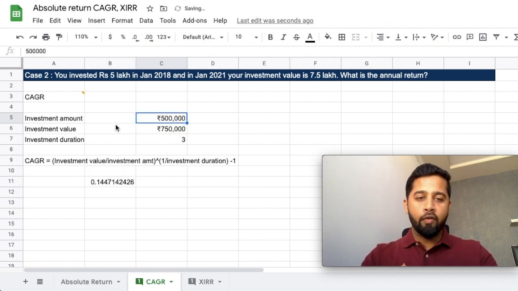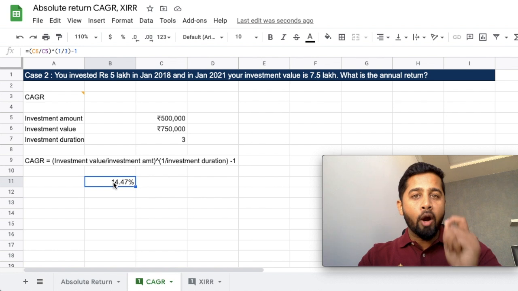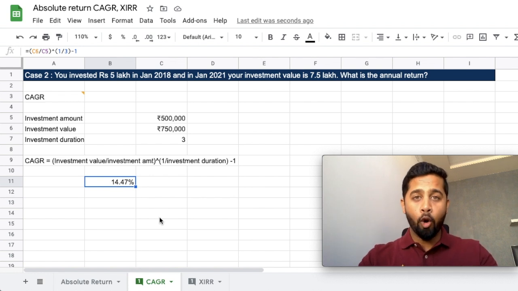There you go. If you just convert it into percentage, you can get your CAGR percent or the annual return on your investment. So you invested 5 lakh in January 18 and your value becomes 7.5 lakh in 3 years, which is giving you an annual return of 14.47%. I hope you got the calculation.